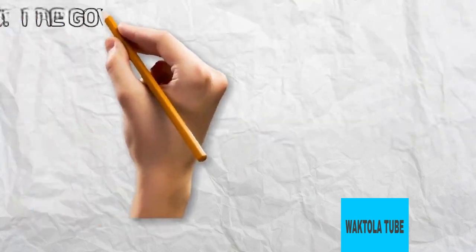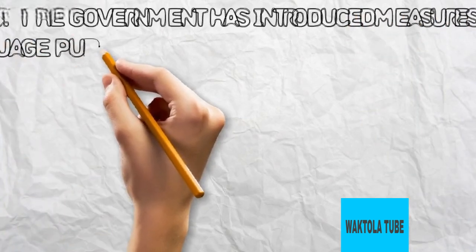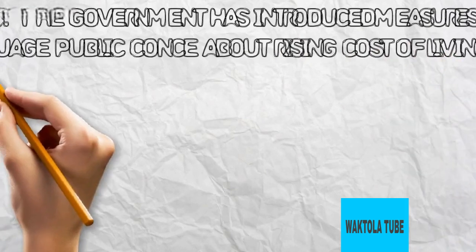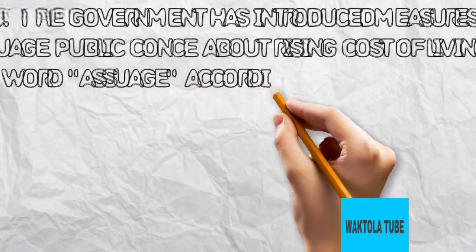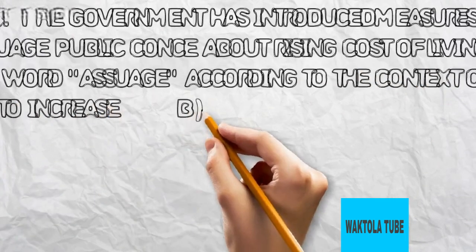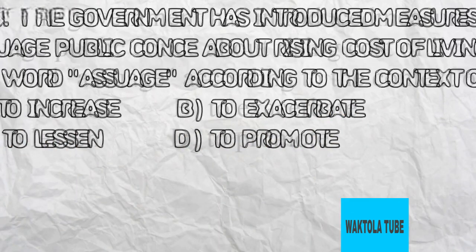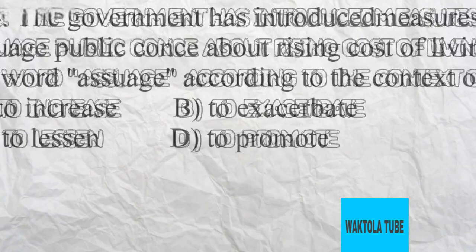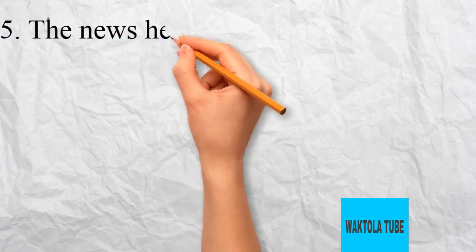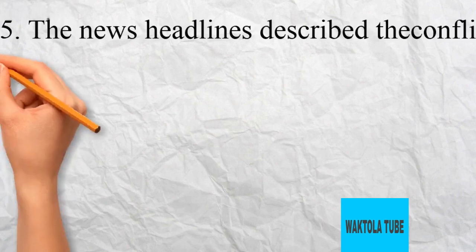Question 24. The government has introduced measures to assuage public concerns about rising cost of living. What does the word assuage mean according to the context of this sentence? A. To increase. B. To exacerbate. C. To lessen. D. To promote. The word assuage in this context means to lessen or to alleviate public concerns. So the correct answer is C. To lessen.